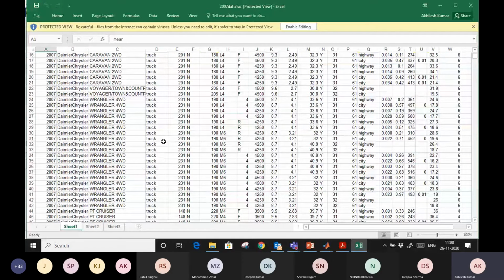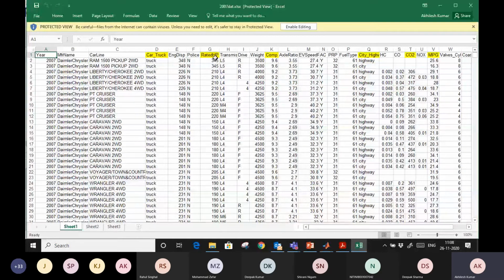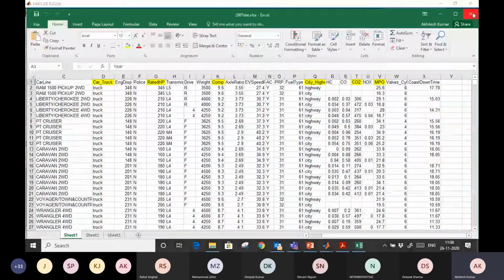So we have data from two different vehicle types, truck and car. And we have engine types. We have rated horsepower, which I was talking about. If the vehicles are driving in the city or highway, we have that data, and we have the mileage of every car also, right? So already we saw how to import data in MATLAB, right?